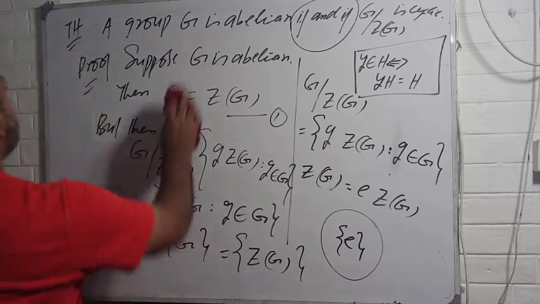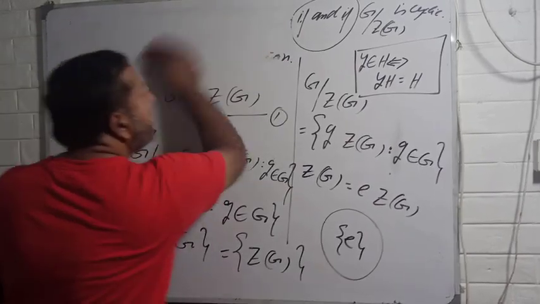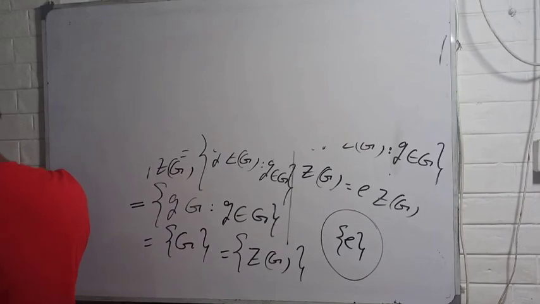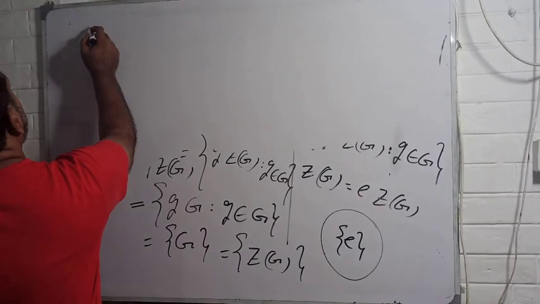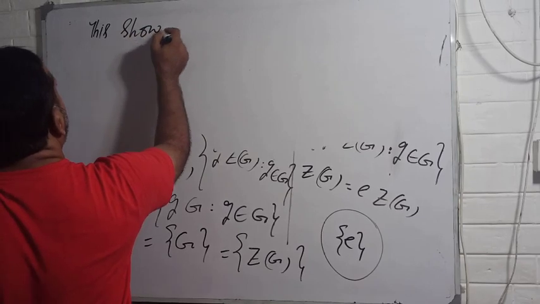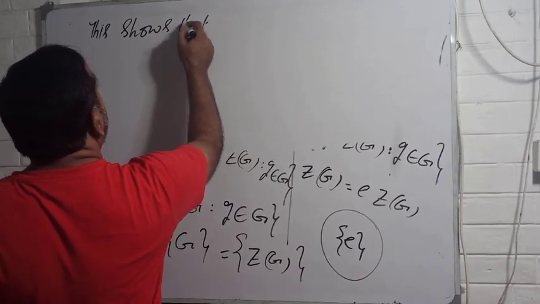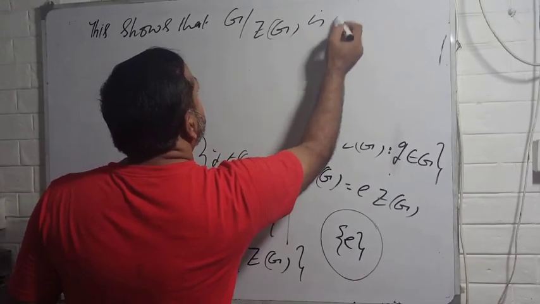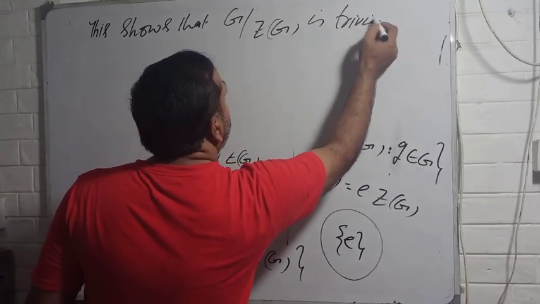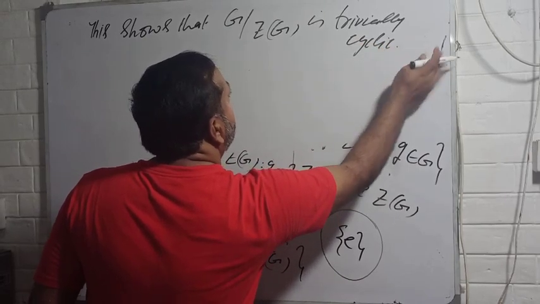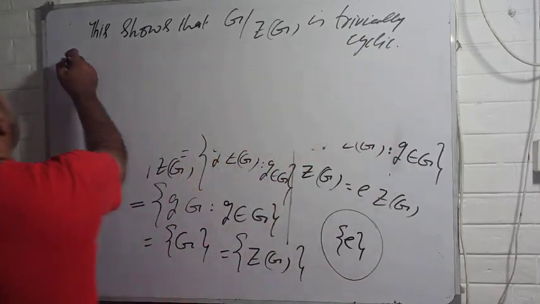Hence, you can write this shows that G by center of G is trivially cyclic, right?